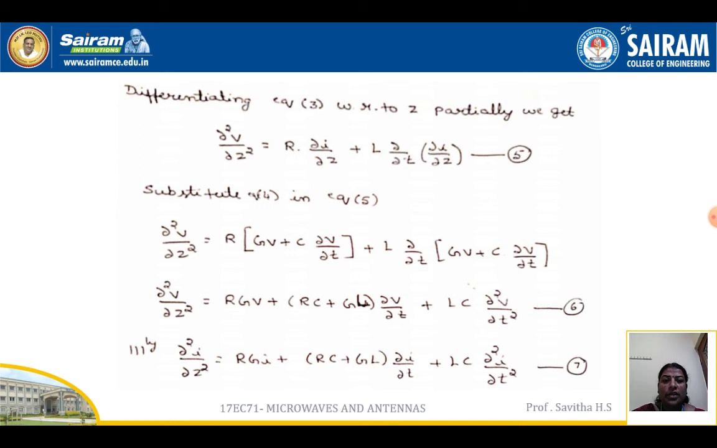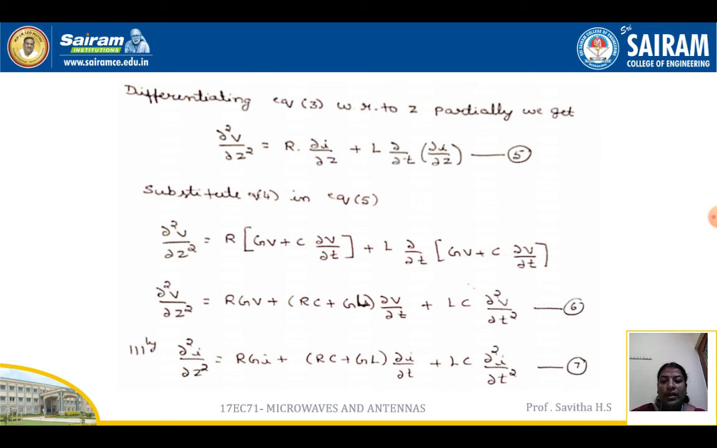Differentiating equation 3 with respect to Z partially, we get dou square V by dou Z square is equal to R into dou I by dou Z plus L into dou by dou T into dou I by dou Z. So substituting equation 4 in the above equation, dou square V by dou Z square is equal to R into (GV plus C into dou V by dou T) plus L into dou by dou T of (GV plus C into dou V by dou T). Multiplying the terms and taking the common terms, dou square V by dou Z square is equal to RGV plus (RC plus GL) dou V by dou T plus LC dou square V by dou T square.